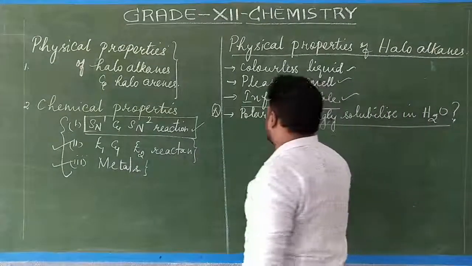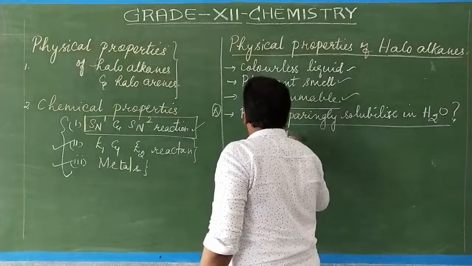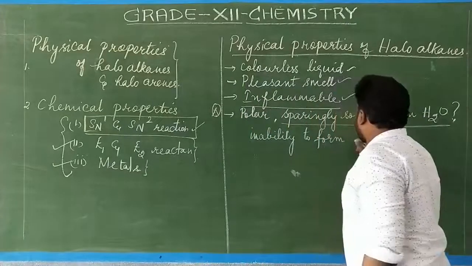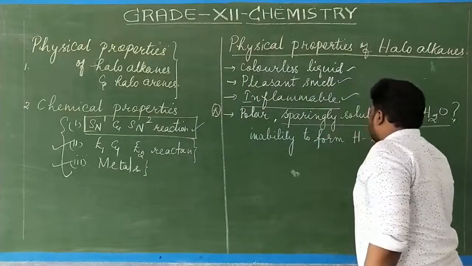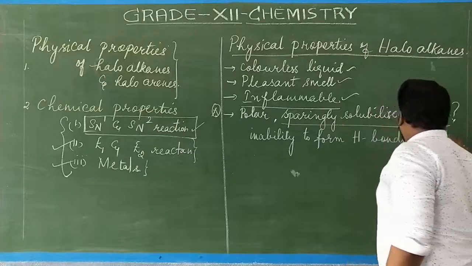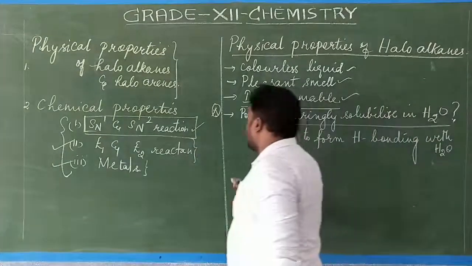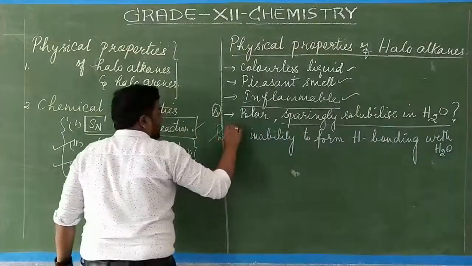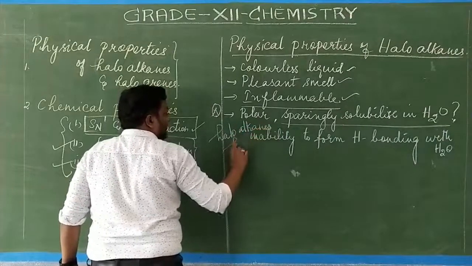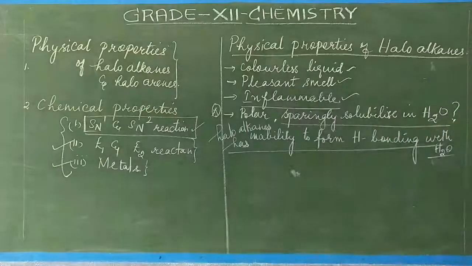Because of its inability to form hydrogen bonding with water molecules. Haloalkanes have an inability to form hydrogen bonding with water.